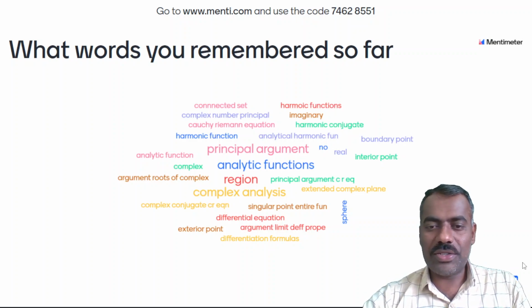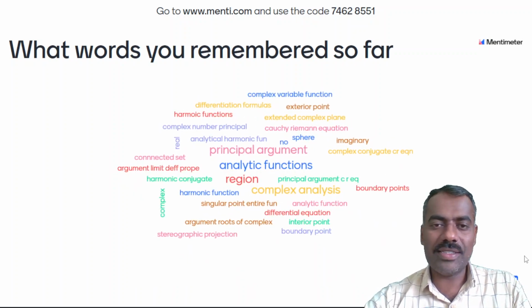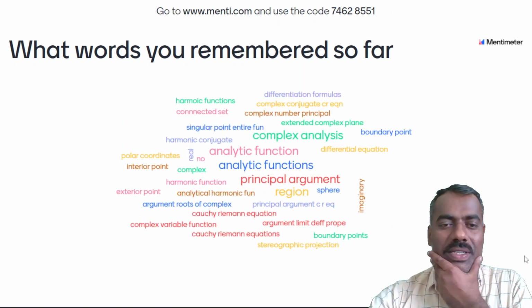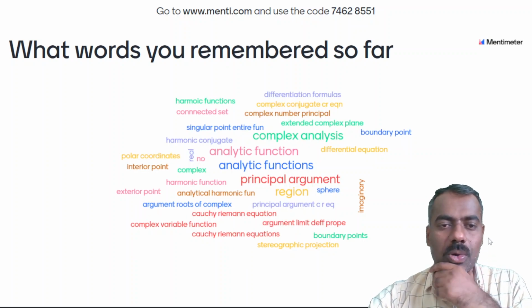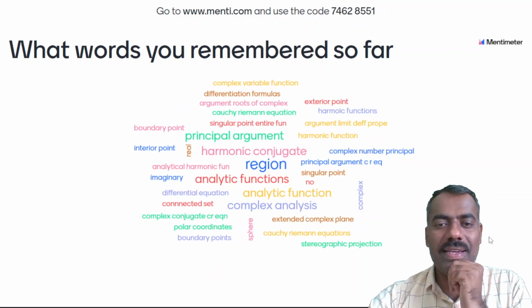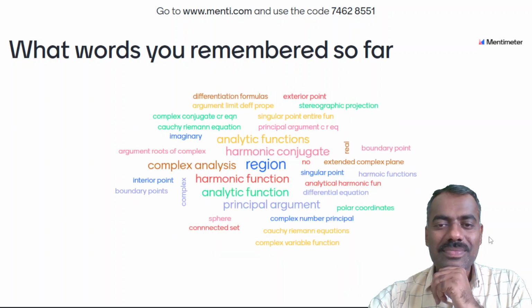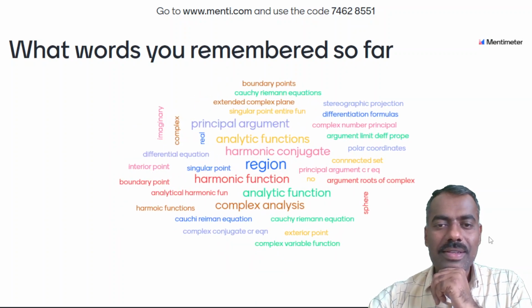That means only 12 or 13 students are active in class. What about the other students? More than 33 have joined the class. Polar coordinates, region, harmonic function, harmonic conjugate.